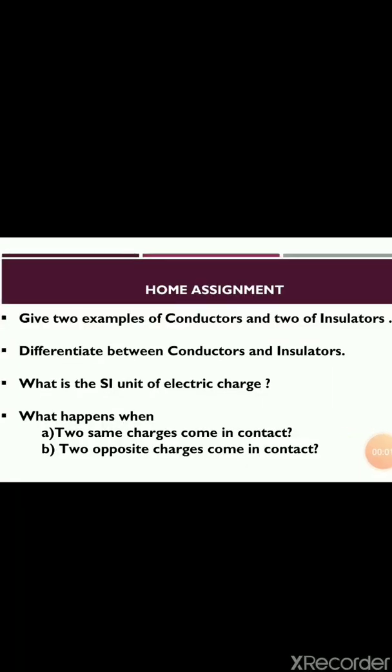Now children, I'm giving you a home assignment. Here are some questions for which you have to find out answers. 1. Give 2 examples of conductors and 2 of insulators. 2. Differentiate between conductors and insulators. 3. What is the SI unit of electric charge? 4. What happens when 2 same charges come in contact and 2 opposite charges come in contact?